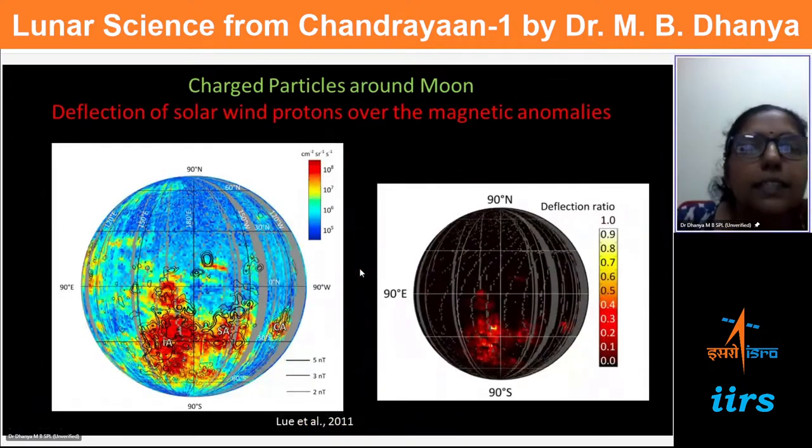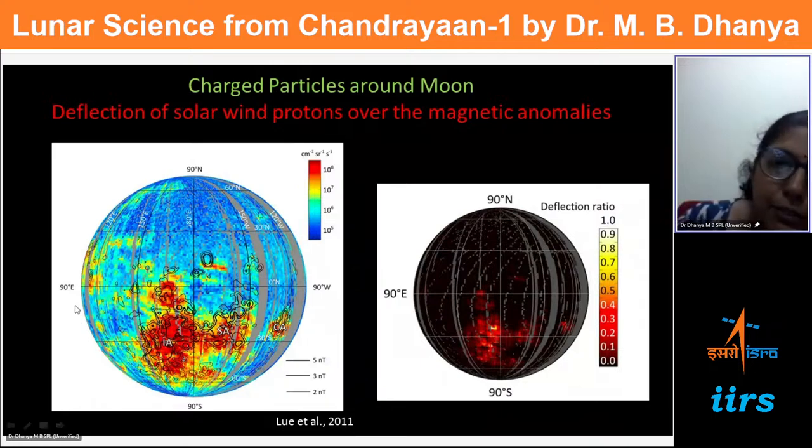Now we know that the charged particles get scattered from the surface. Does the magnetic anomaly do something more than this ENA generation, and more than what we know about shielding the surface? Yes, because of charged particles and the magnetic field, a significant portion, something like 50% of them, can get deflected by the magnetic field. This is the deflection ratio seen here, and we can see it is as high as 50%. So there are several populations. One is surface scattered charged particles. Another is the population which interacts with the magnetic anomaly and gets deflected, and all these contribute to the environment of the moon.